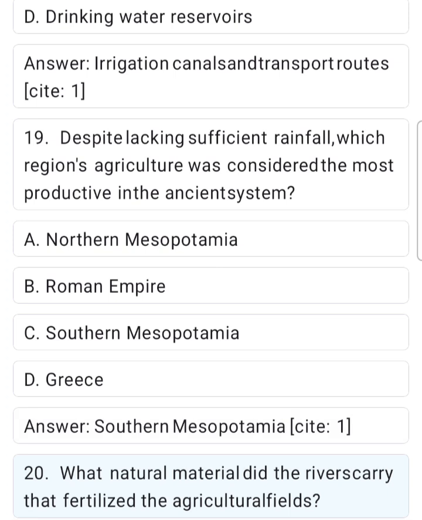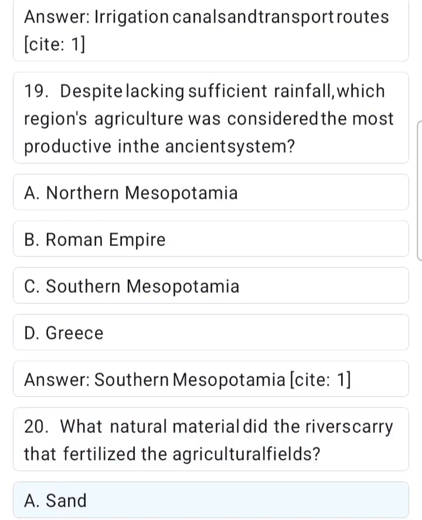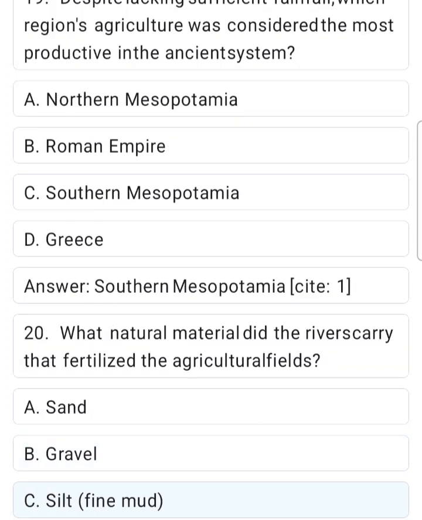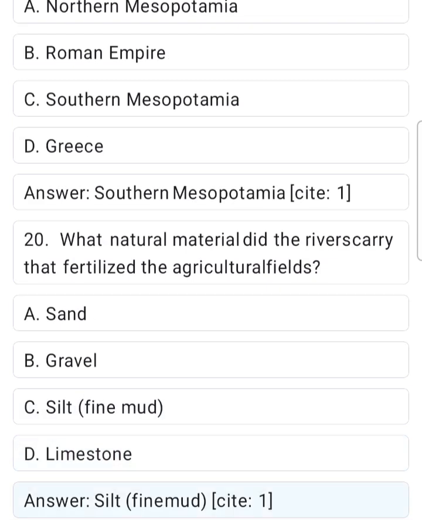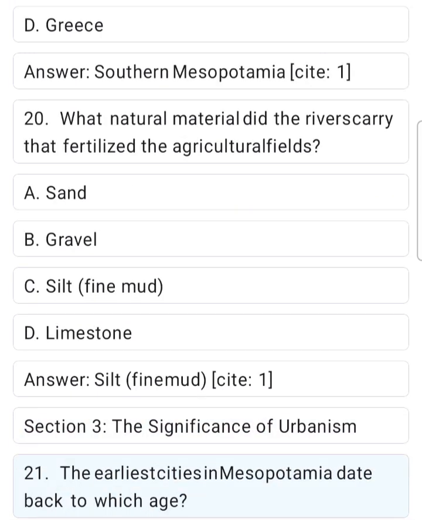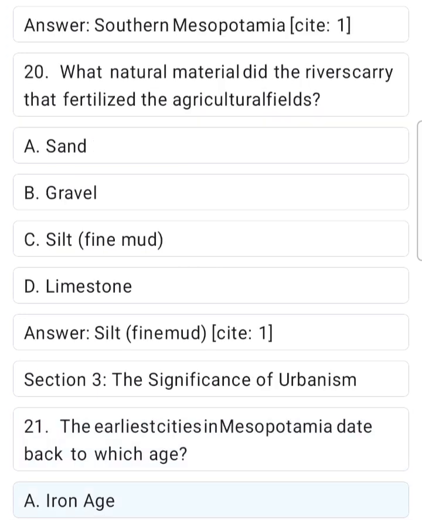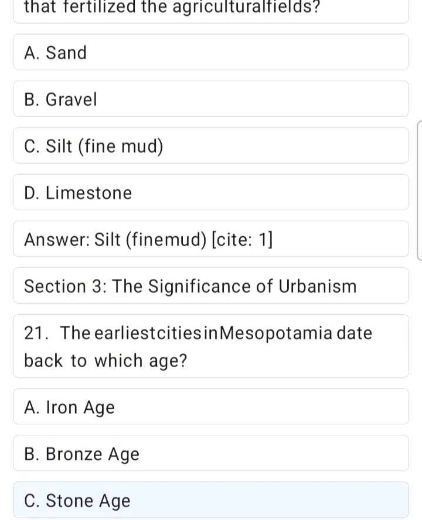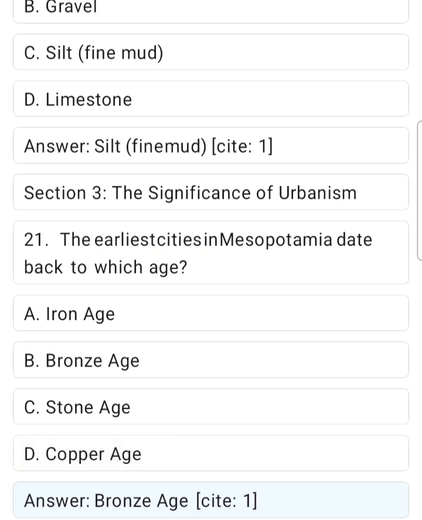20. What natural material did the rivers carry that fertilized the agricultural fields? A. Sand. B. Gravel. C. Silt, fine mud. D. Limestone. Answer. Silt, fine mud. Site 1. Section 3. The significance of urbanism. 21. The earliest cities in Mesopotamia date back to which age? A. Iron Age. B. Bronze Age. C. Stone Age. D. Copper Age. Answer. Bronze Age. Site 1.